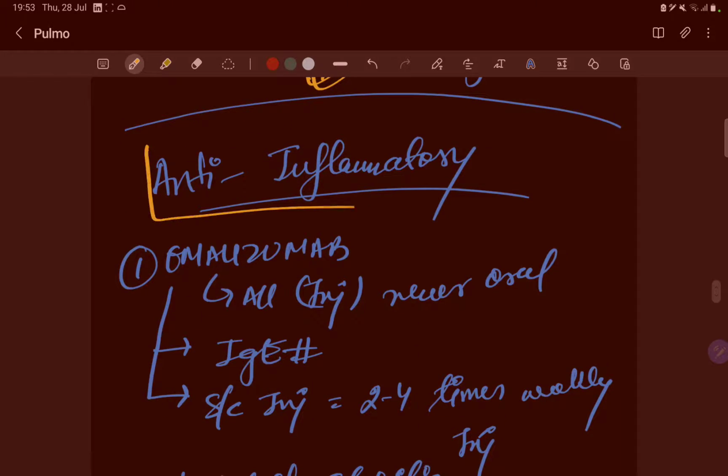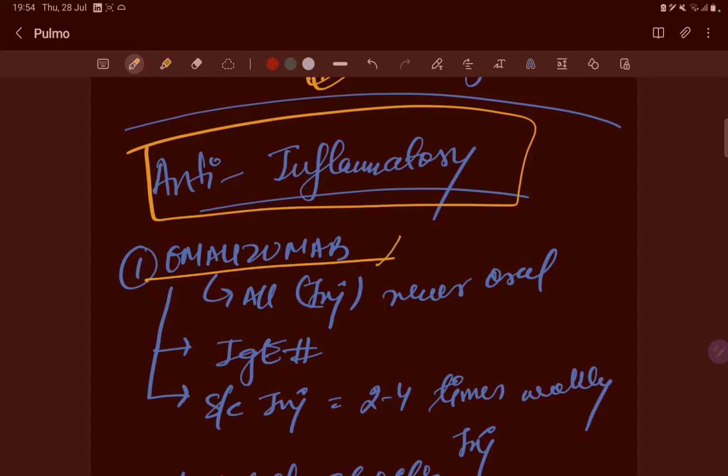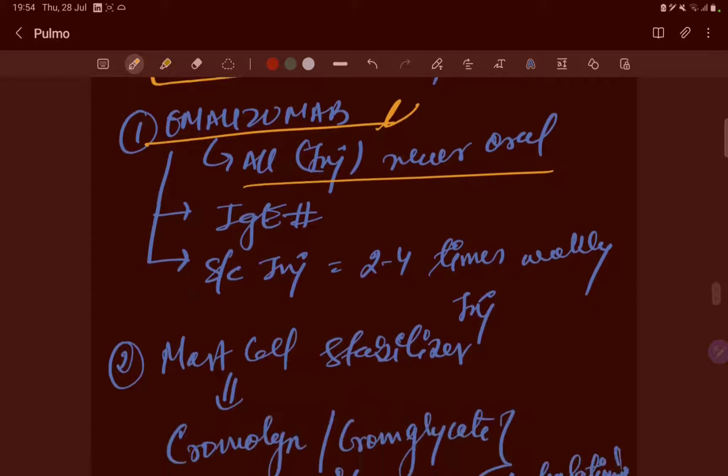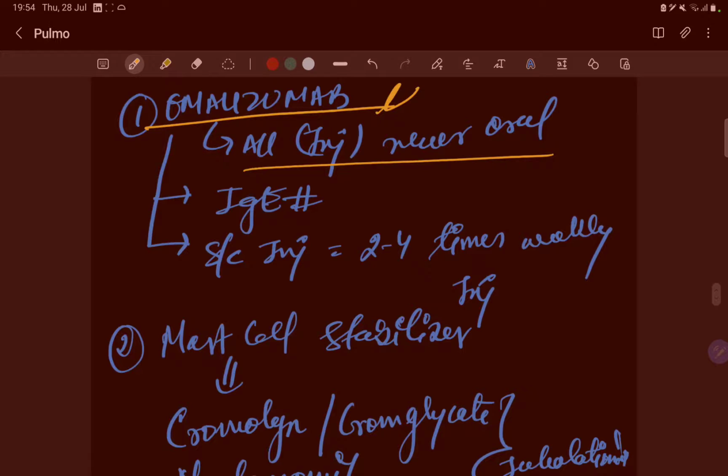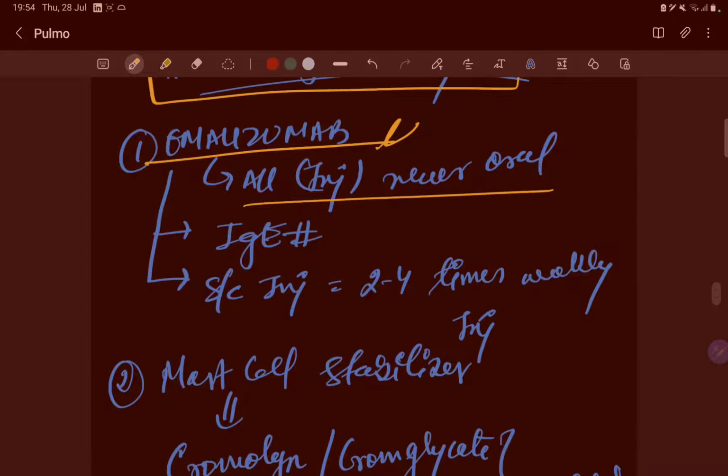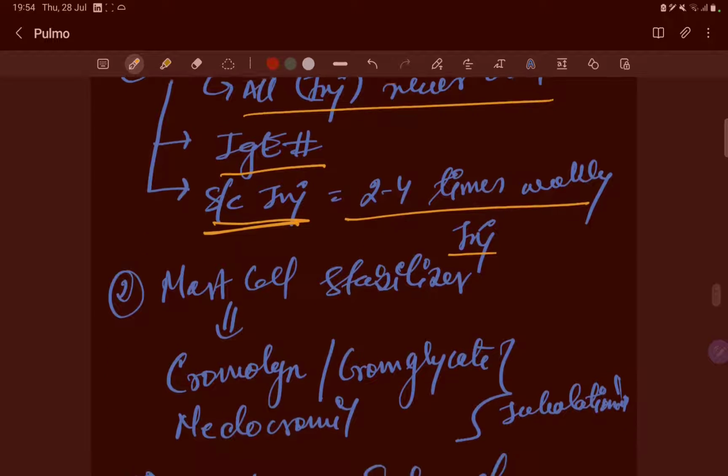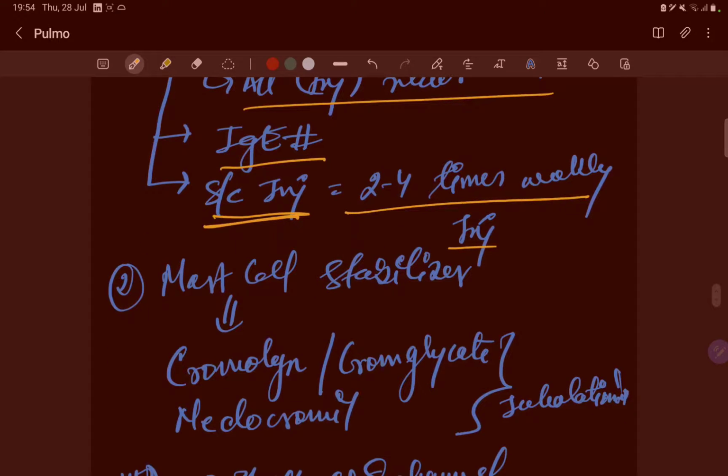Now the anti-inflammatory drugs which we are seeing: omalizumab. These are injectable, not oral, never oral, right? All the monoclonal antibodies are injectable, never oral. It is an IgE inhibitor, given by subcutaneous injection, 2 to 4 times. Okay, 2 to 4 injections will be given weekly.